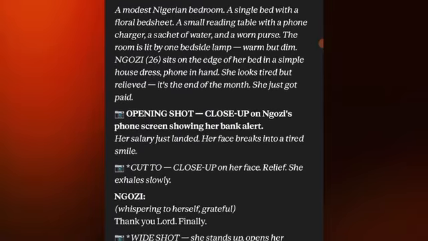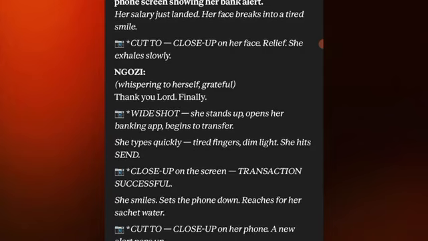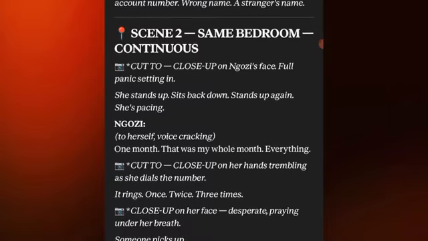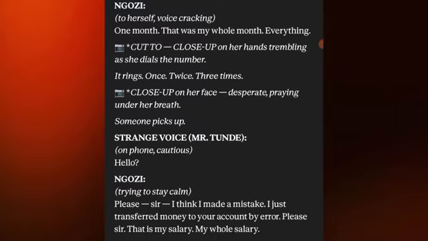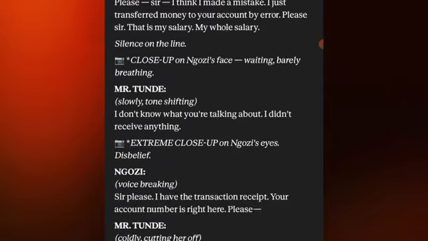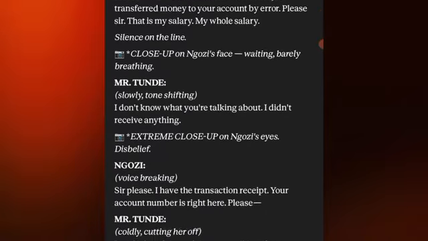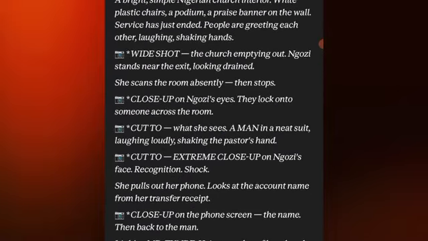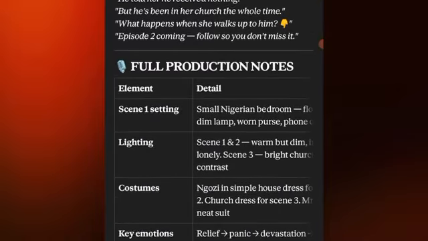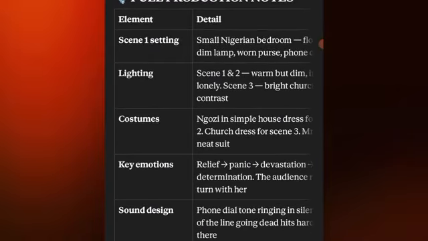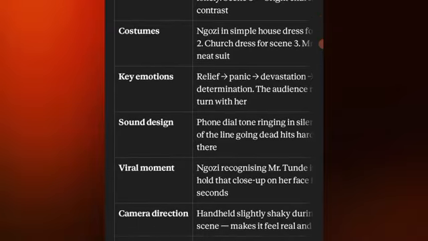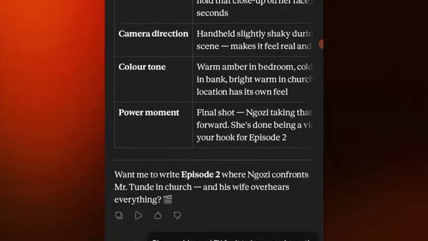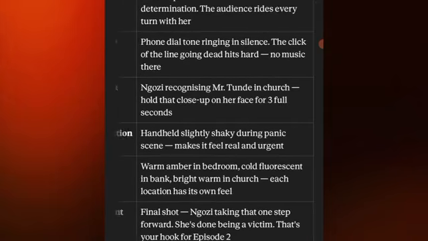So this is scene 1. This explains the room of the lady, how she got the transfer from her place of work. She was amazing, she was happy, and all of a sudden she made a transfer to the wrong person. So you see the strange voice when she was on call with the strange person, talking about how she made the wrong transfer. This is still scene 3, and this is the end card. Claude can be so detailed. He even gave us the full production notes. In case yours does not come with production notes, you can just screenshot this part so you can ask Claude to give you when you're about to fix yours, okay?